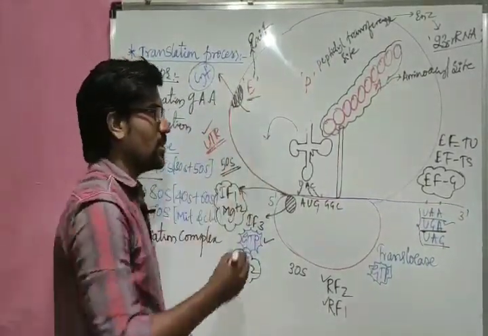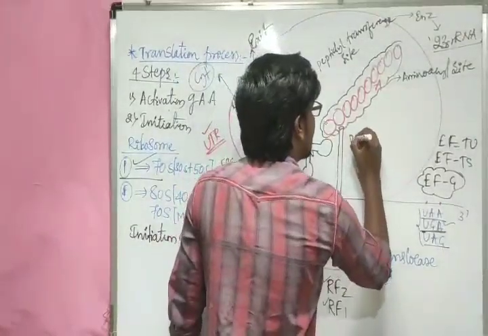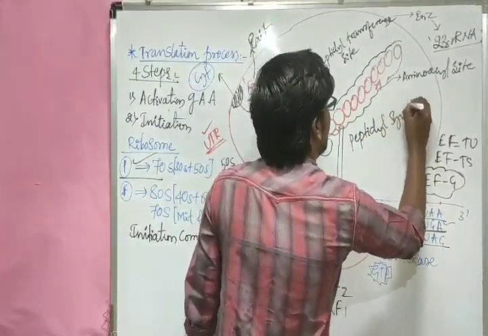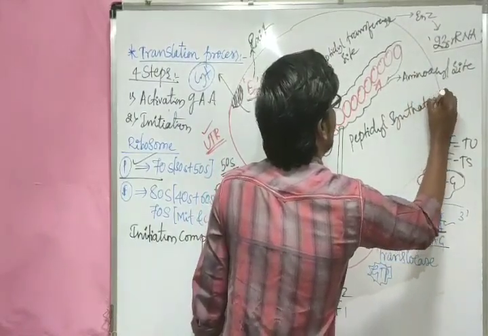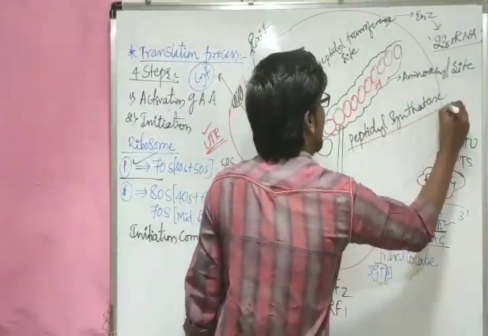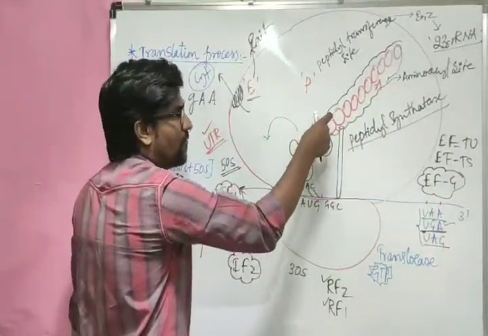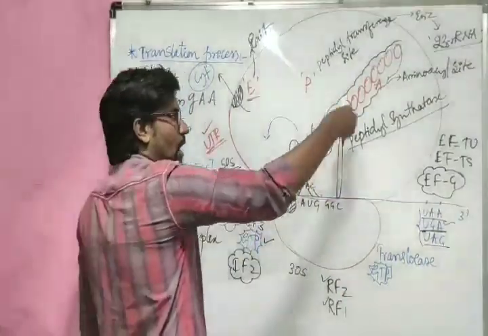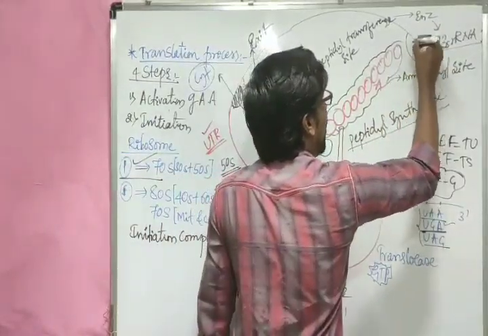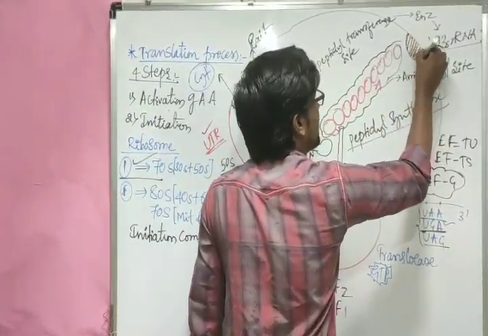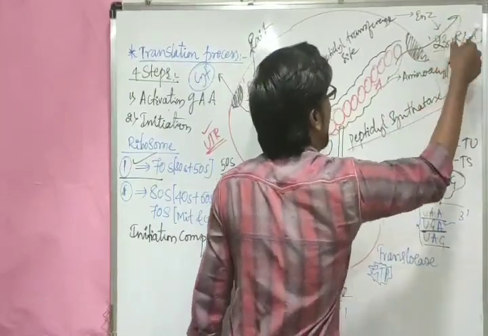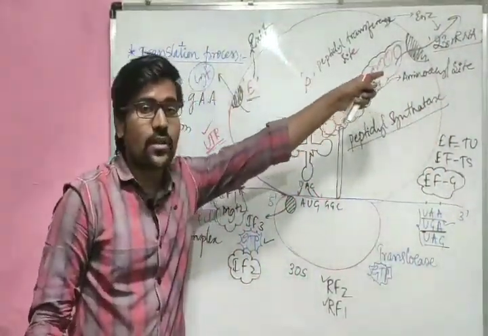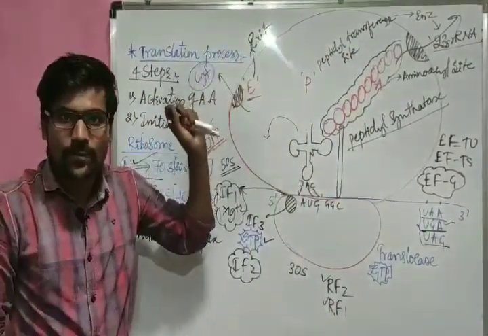To do that, here one more enzyme is used. That enzyme name is peptidyl synthetase. So this is the enzyme. It helps in cutting off the polypeptide chain from the last tRNA. Now this polypeptide chain will go outside through a groove. This is the groove. Imagine through the groove it will go outside into the cytoplasm. When it goes outside, we will consider it as the primary structure of the polypeptide chain.